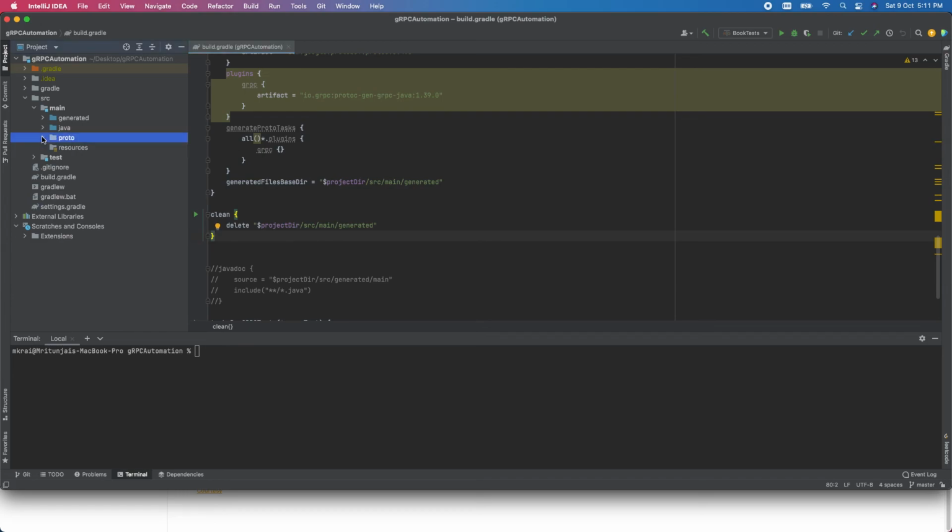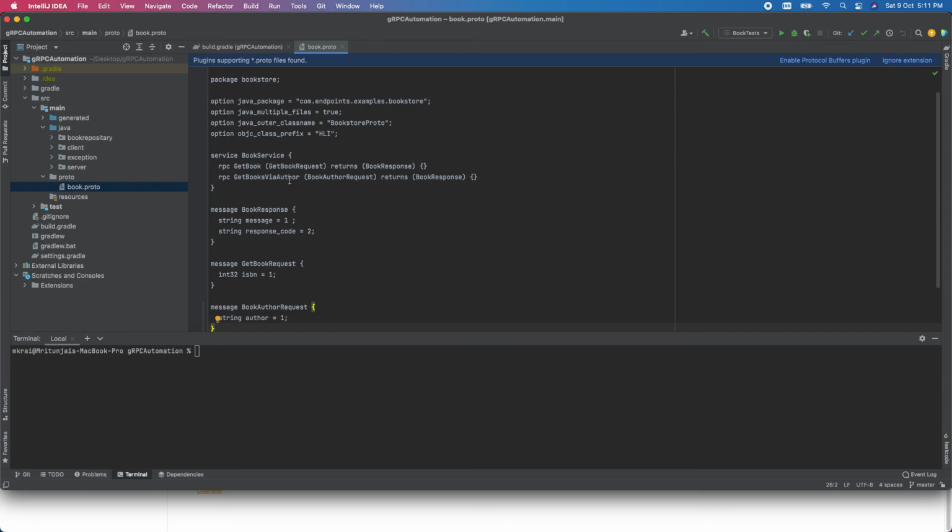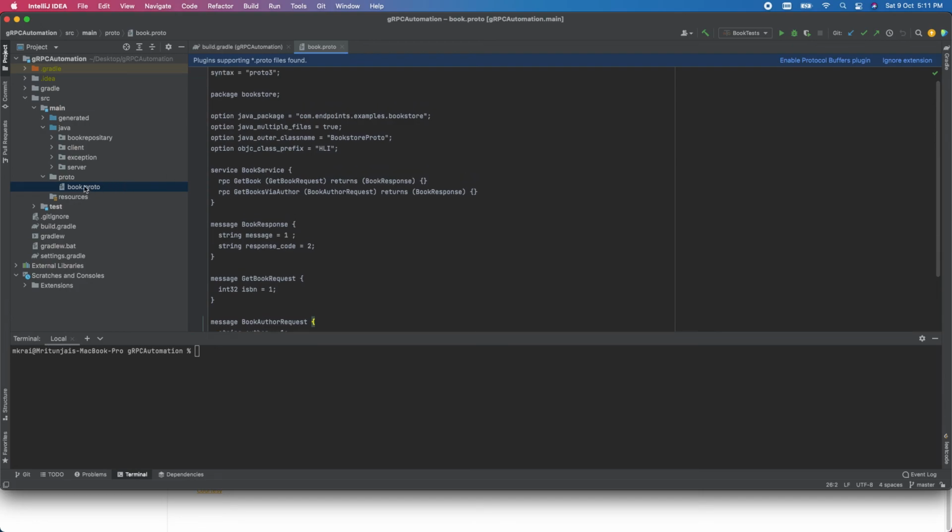Now let me go to the proto file. Here I have created a new proto file, that is book. Here I have a book service where the user can fetch a book.